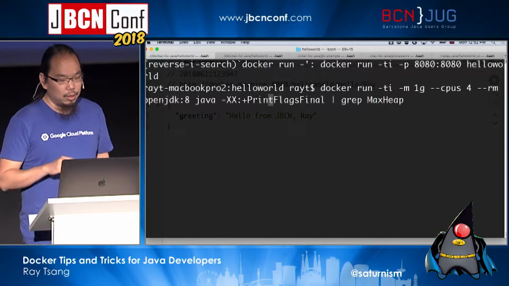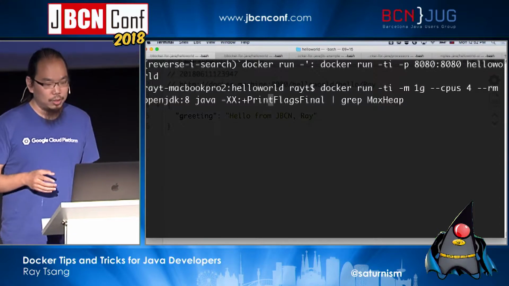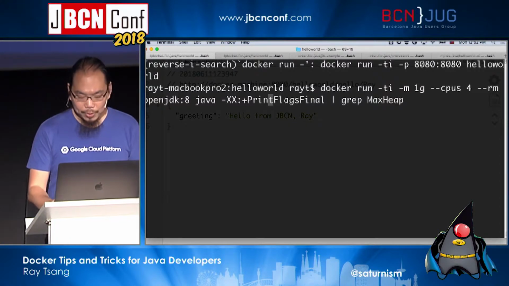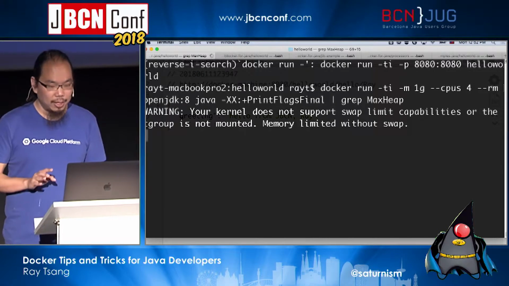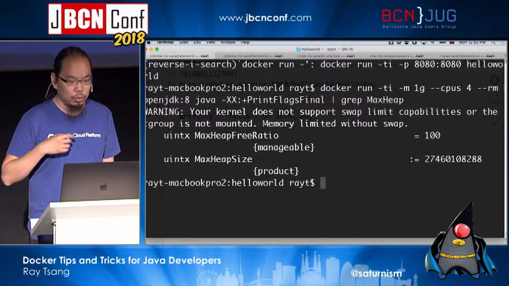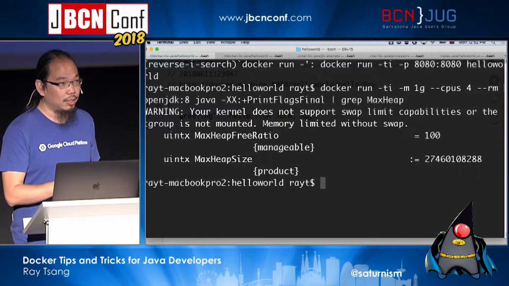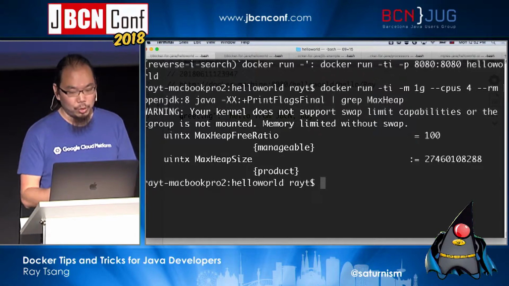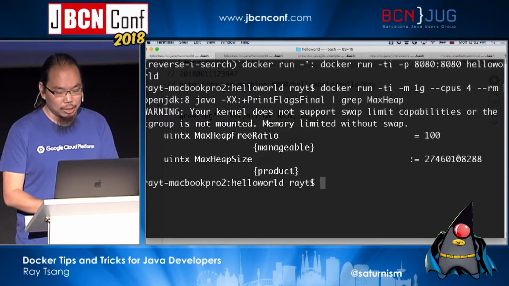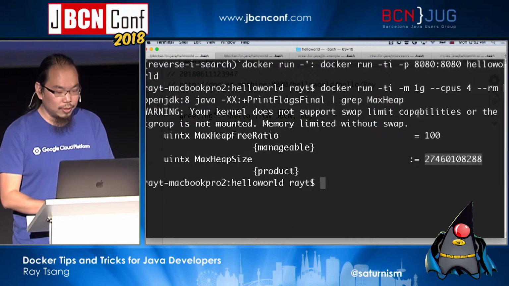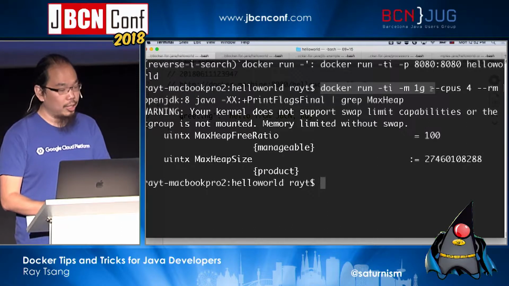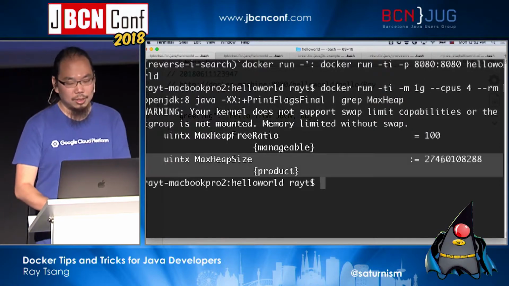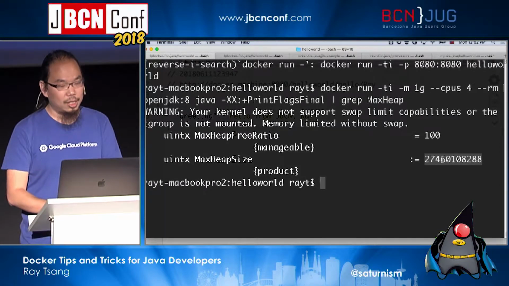However, in most of the OpenJDK JVMs, what is going to happen is that if you don't specify any heap, it's actually going to see the memory size of the machine and use that to calculate the default heap size, okay? So even now, even if I'm using -m 1 gigabyte, what that means is if my process uses more than 1 gigabyte, it's going to kill the process for me.